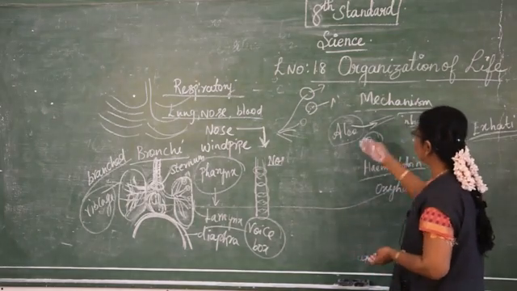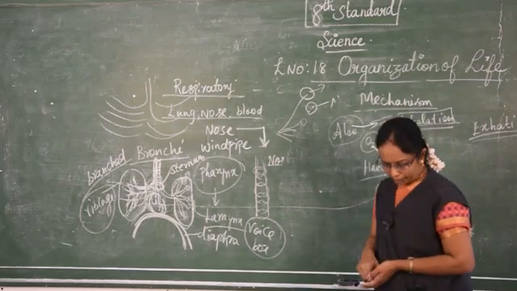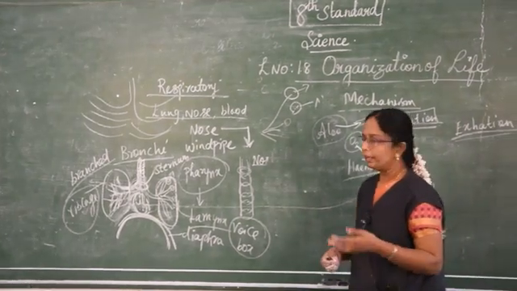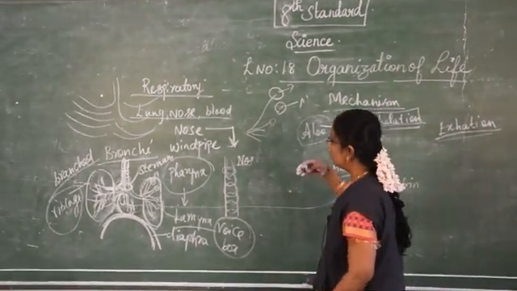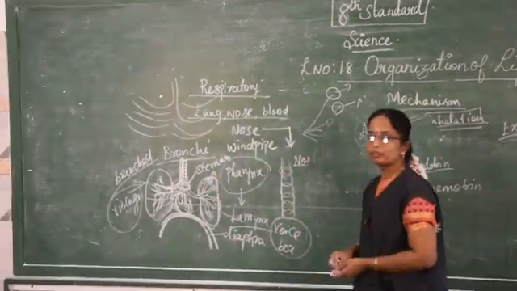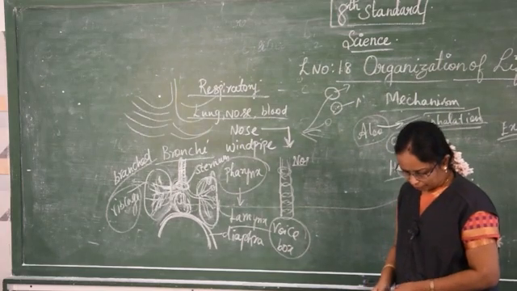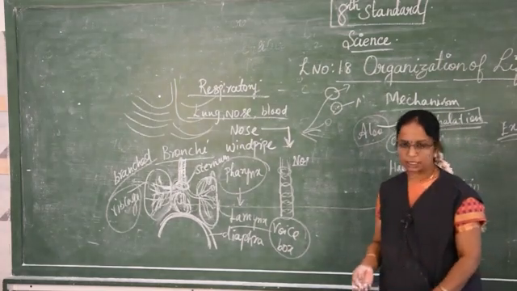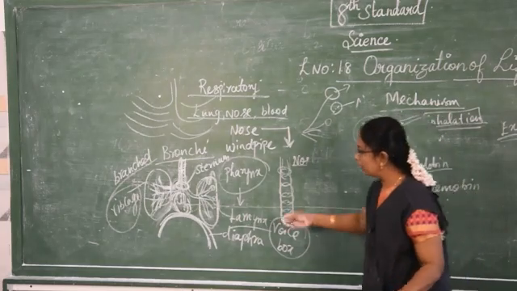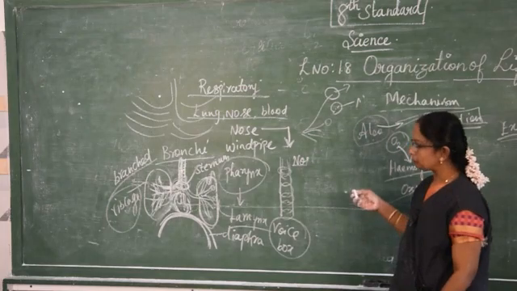Thus, the alveoli help in the exchange of oxygen. Then when we breathe out, the carbon dioxide goes out of the lungs. So this exchange of gases takes place in the alveoli. When we talk about inhalation, the muscles of the diaphragm contract.